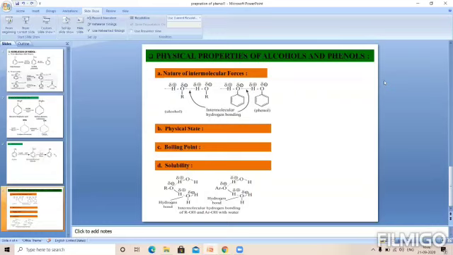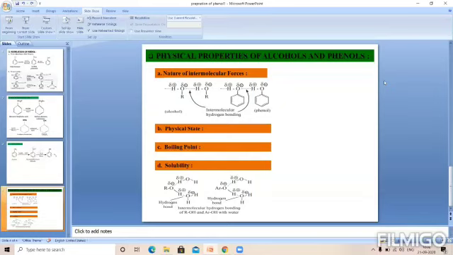If we see the bond polarity, the oxygen-hydrogen bond polarity plays an important role here, and that's why the physical properties also depend upon these intermolecular forces. So which type of intermolecular forces, and how they affect the physical properties of alcohol and phenol. That's why we are first discussing the nature of intermolecular forces of alcohol and phenol.